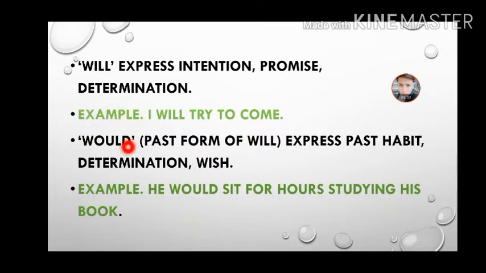Next is would, which is the past form of will, expressing past habit, determination and wish. It is the past tense form of will, and we also use it for politeness. For example, would you please do this? And here the example: he would sit for hours studying his book.